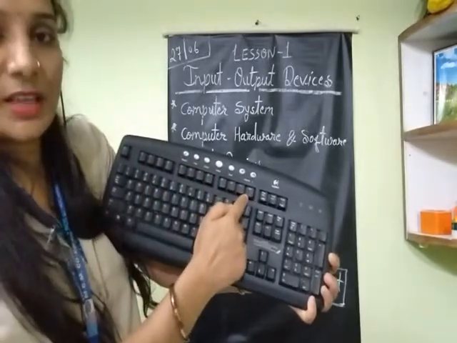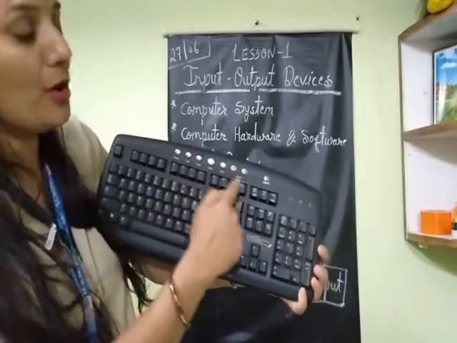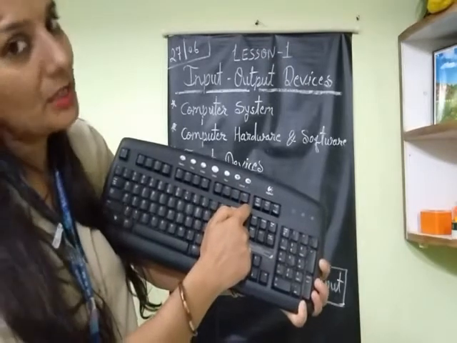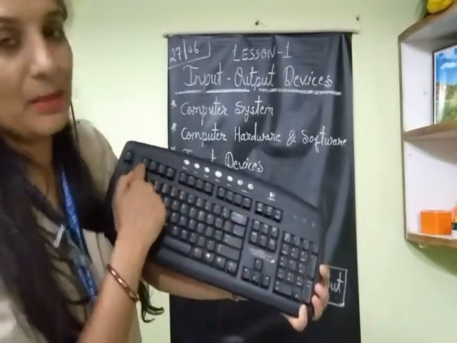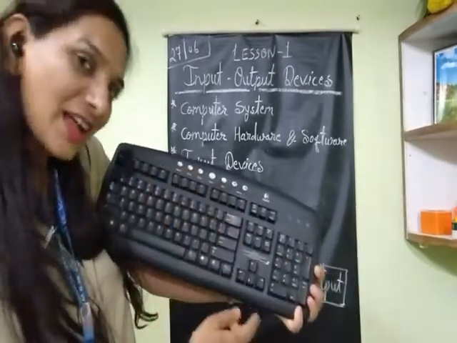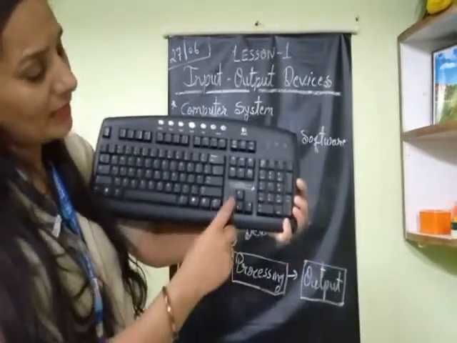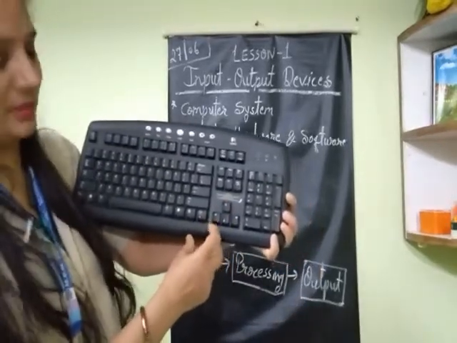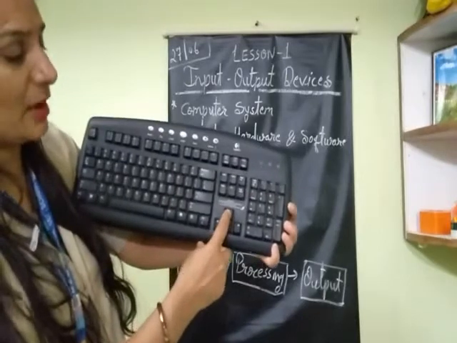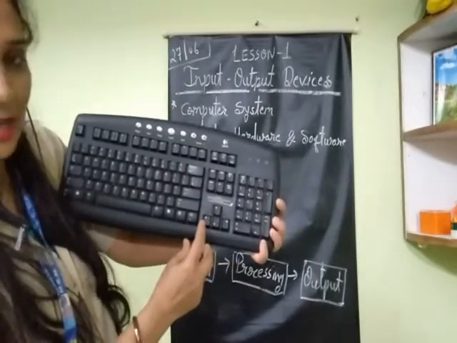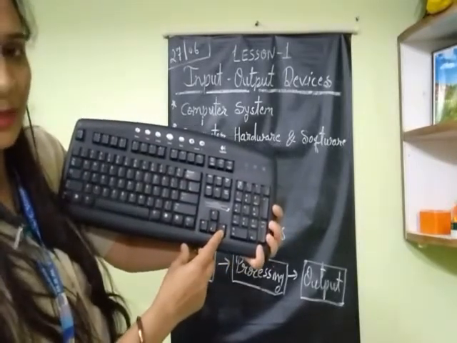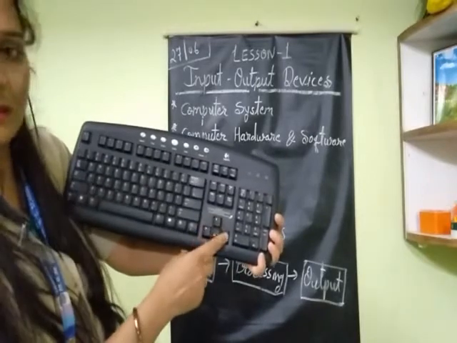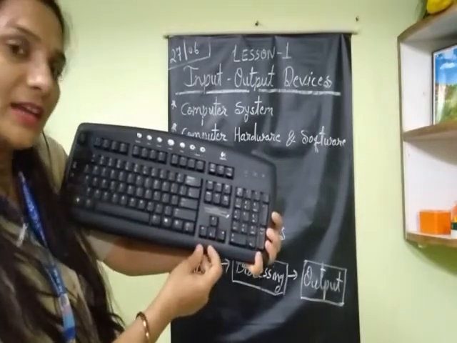How many function keys are available here? F1 to F12. How many? 12 function keys. And their names are F1, F2, F3, up to F12. Okay? And these are the arrow keys. This is the up arrow, down arrow, left arrow, right arrow. Okay? These all are arrow keys.